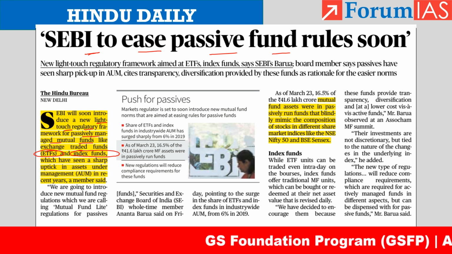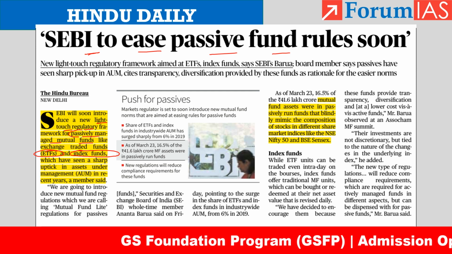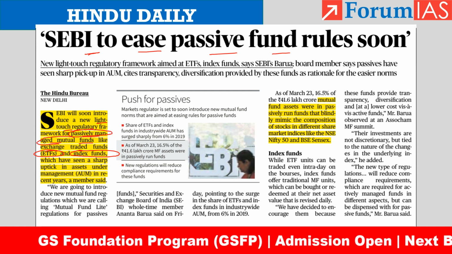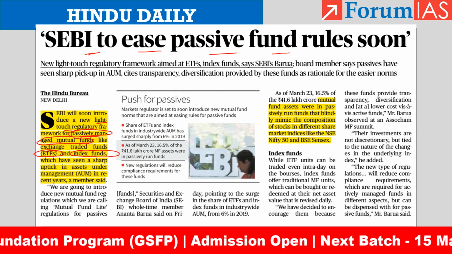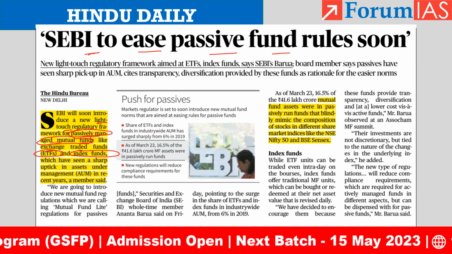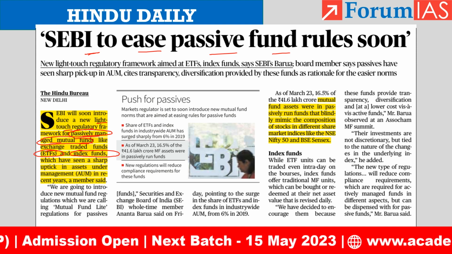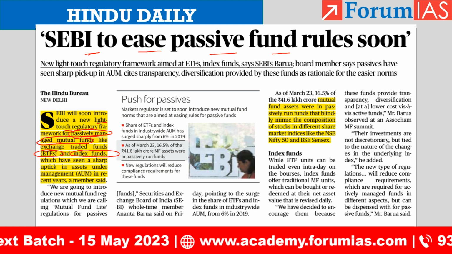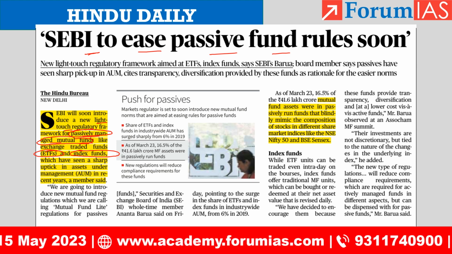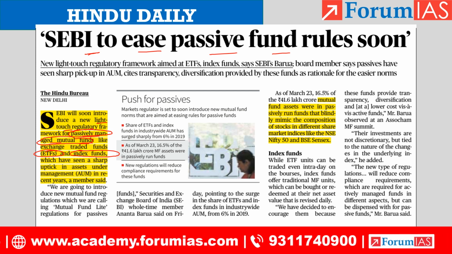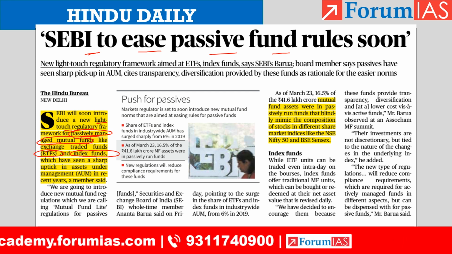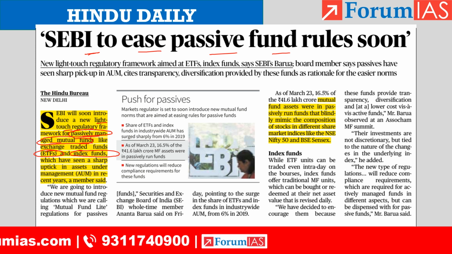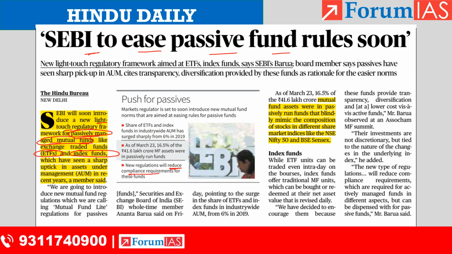So basically, these are passively managed mutual funds, the ETF and the index fund. Why they are called passively managed funds, we will see in the next slide. Just bear with me. So these are passively managed funds. So SEBI is loosening the regulatory grip. That means they will have reduced compliance requirements.